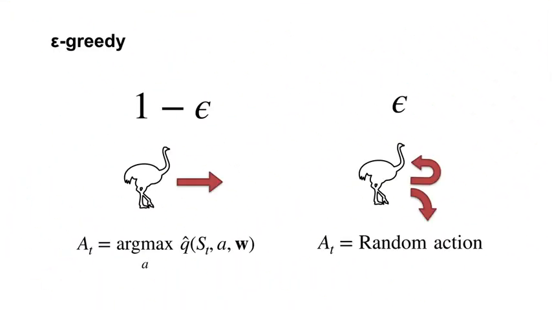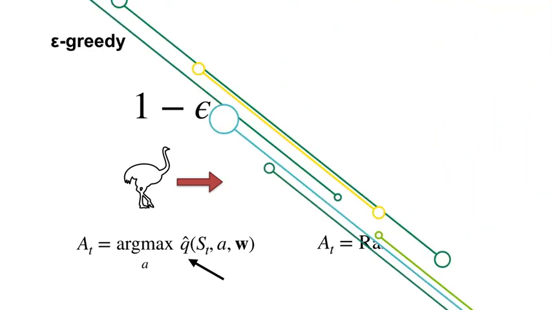Epsilon greedy is generally applicable and easy to use even in cases with nonlinear function approximation. The only thing epsilon greedy needs are the action value estimates, independent of how they are initialized or approximated. However, epsilon greedy is not a directed exploration method. It relies on randomness to discover better actions near states followed by the current policy. It is therefore not as systematic as exploration methods that rely on optimism. Improving exploration in the function approximation setting remains an open research question. So in this course, we'll stick with this simple strategy.